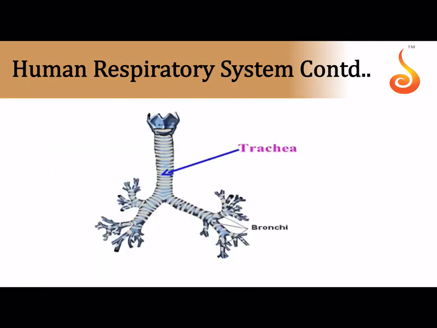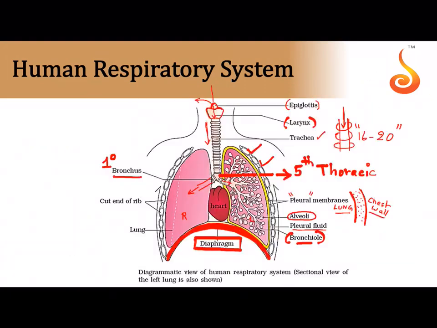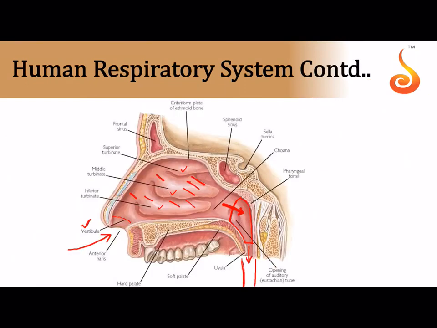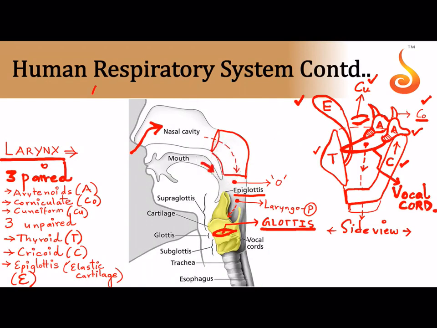Okay, now here you can see we have discussed the structure of the larynx, and I forgot to tell you about this bulged part. This bulged part of the thyroid cartilage is what is referred to as the Adam's apple. The Adam's apple is something you can feel in your throat region, and it is very prominent in the male. This bulged portion is what is referred to as the Adam's apple. It is a part of the thyroid cartilage.